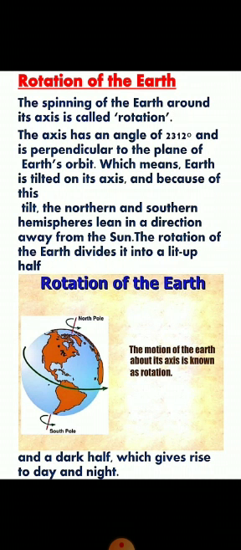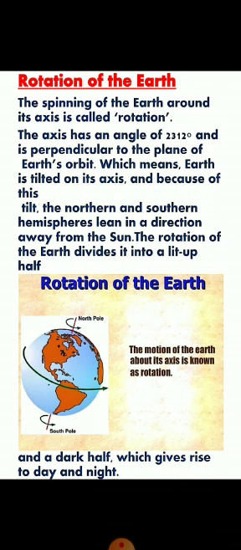हमने बात की थी चैप्टर 2 में एक्सिस क्या होता है. Yes, the top point. And because of this tilt, the northern and southern hemispheres lean in a direction away from the sun. The rotation of the earth divides it into a light half and a dark half, which gives rise to day and night. So what will be the effect of rotation?